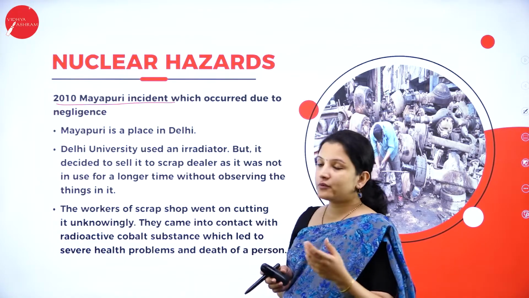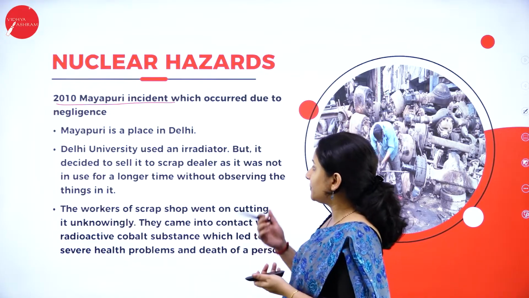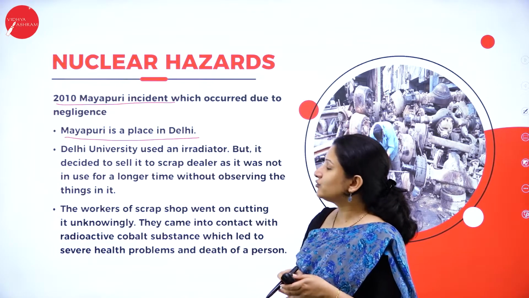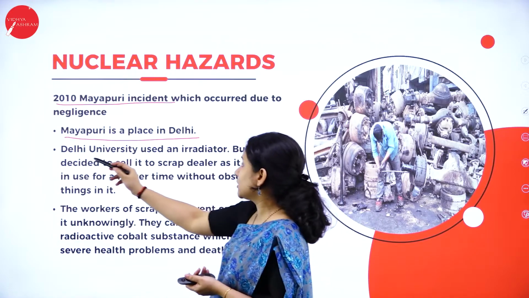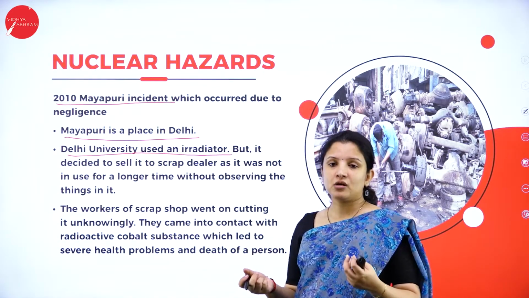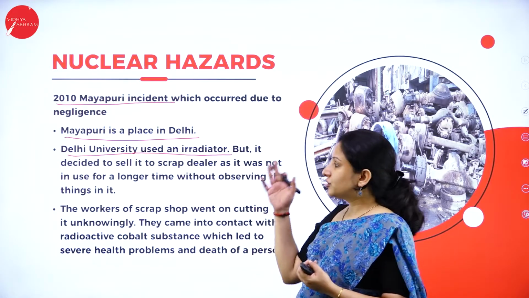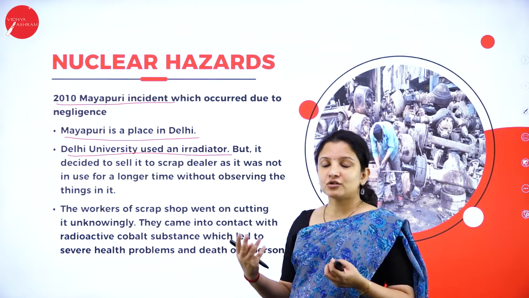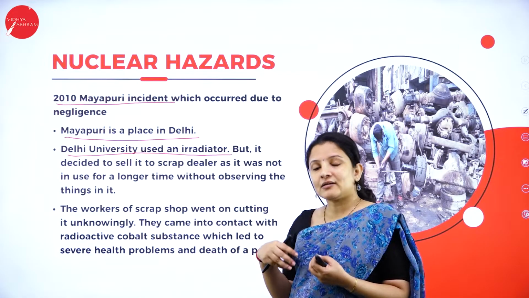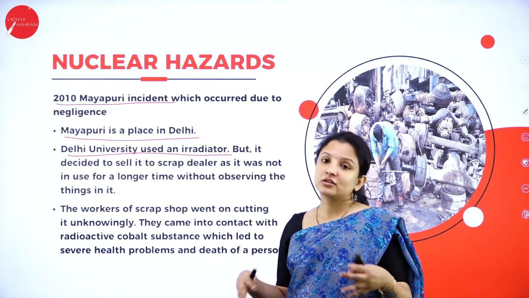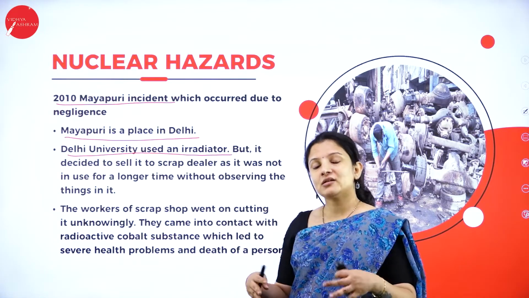So here, Mayapuri is actually a place in Delhi. Delhi University used an irradiator. They were doing some research work on an irradiator. What they did was, they wanted to make money. It is always like that, right? Anything that is old or broken, they will not dispose of it. They will accumulate it.